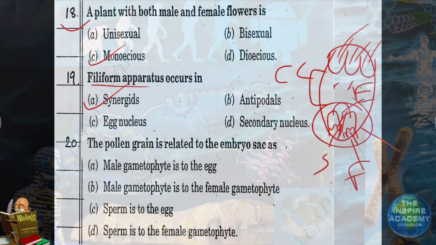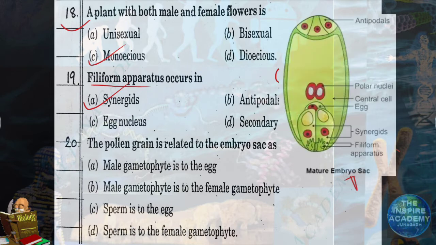So the answer to the 19th question is synergids. What is the function of filiform apparatus? It guides the male gamete to fuse into the egg cell. It guides the pollen tube and male gamete to enter the egg cell and produce the diploid zygote.